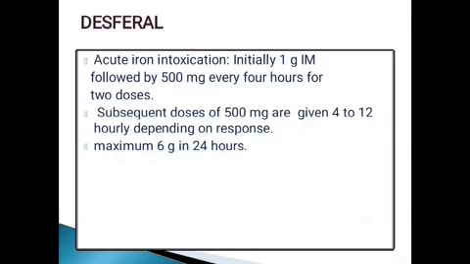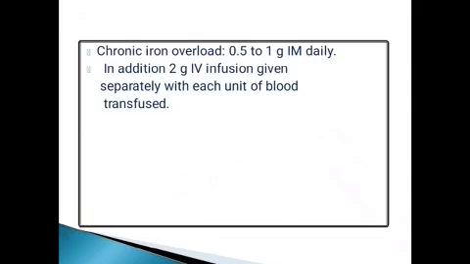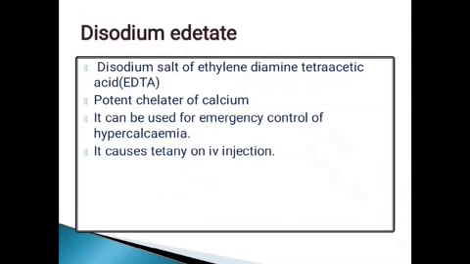Another drug is Desferal, used in acute iron intoxication. Initially 1 gram IM followed by 500 mg every 4 hours for 2 doses. Subsequent doses of 500 mg are given 4 to 12 hourly depending on response, maximum 6 grams in 24 hours. Chronic iron overload: 0.5 to 1 gram IM daily. In addition, 2 gram IV infusion given separately with each unit of blood transfused.